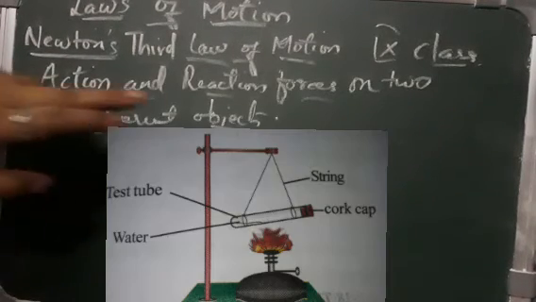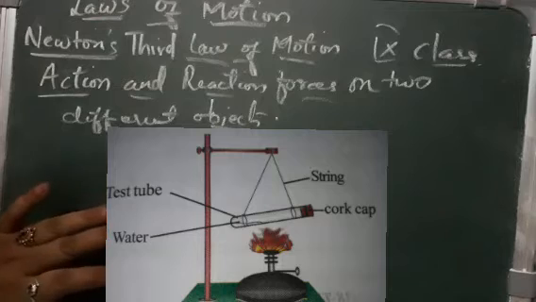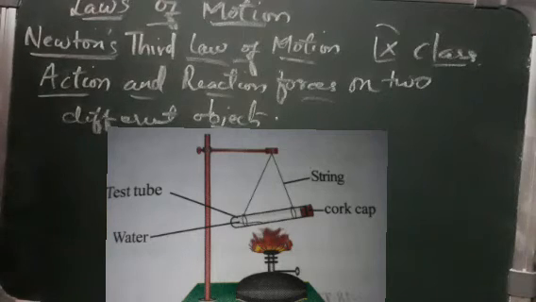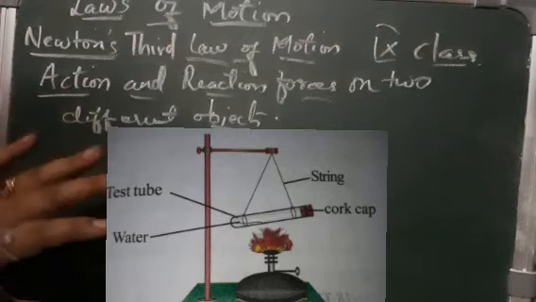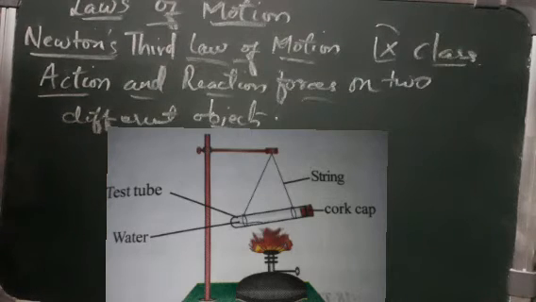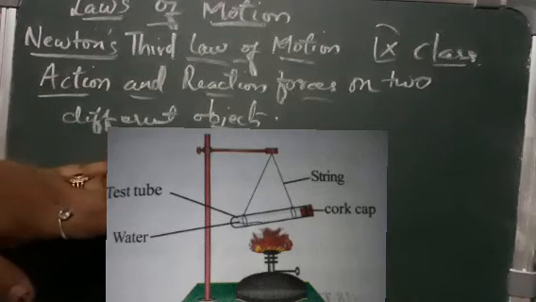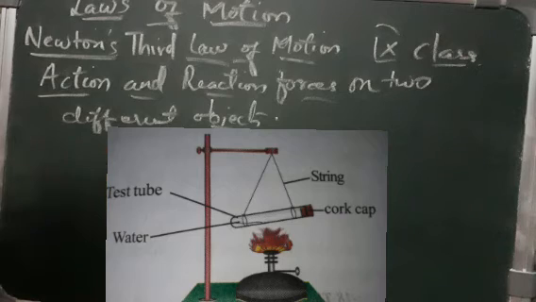So let us learn about the action and reaction forces on two different surfaces. As you see in the figure, we are just going to arrange it like this. We are going to take a test tube and put a small amount of water in it. Then place a rubber cork cap at its mouth. We close the test tube and suspend it horizontally to a stand with the help of two strings.